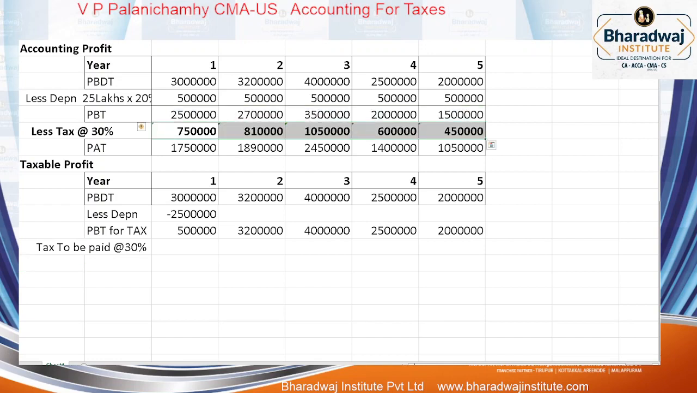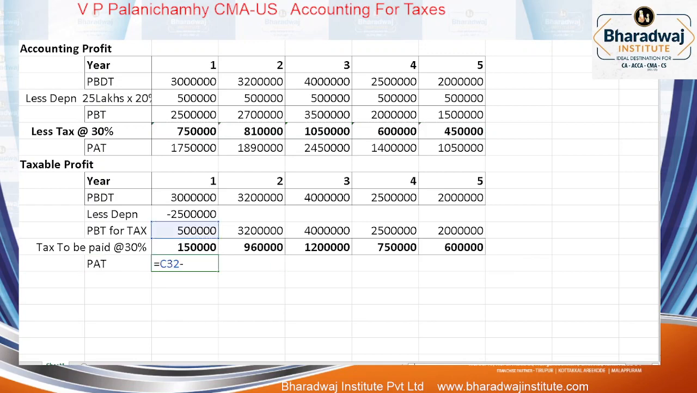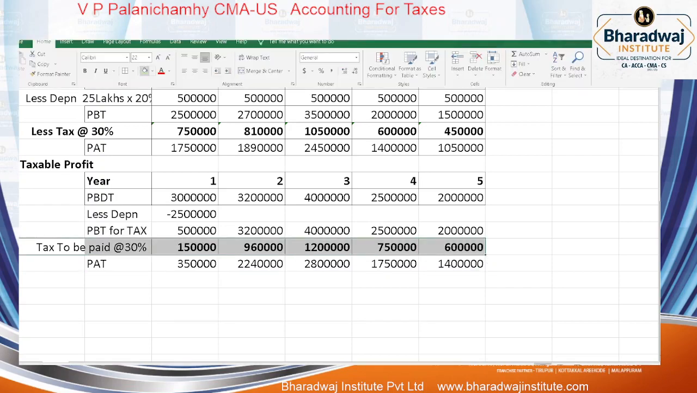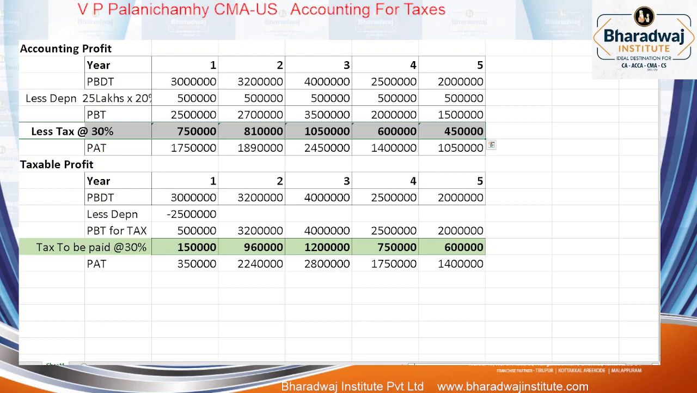So 30% on which one? 30% on PBT. 5 lakhs is your profit before tax. How much of that 30% do you have to pay? 1,50,000 you have to pay. This is the tax to be paid. So this will give us profit as per tax record. What is PAT as per tax record? 5 lakhs minus 1,50,000 is 3,50,000. This is your PAT. But this is a tax on accrual basis. Tax on what basis? Accrual basis.